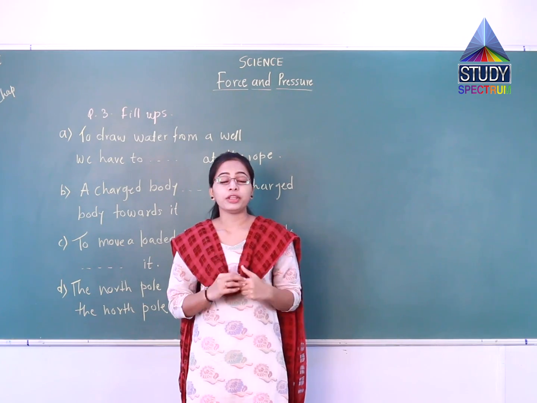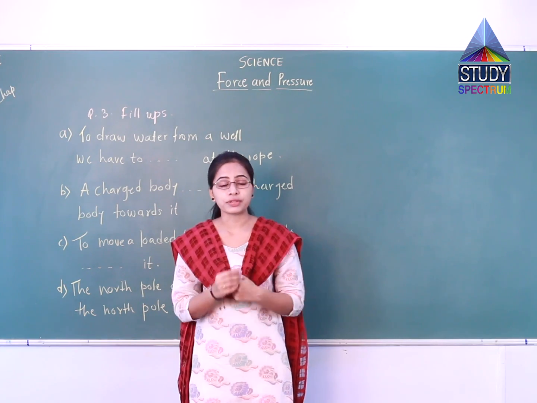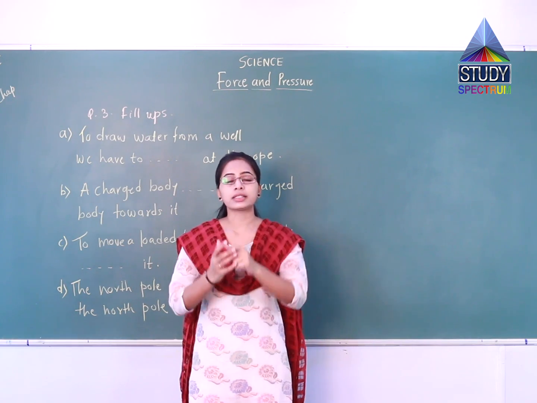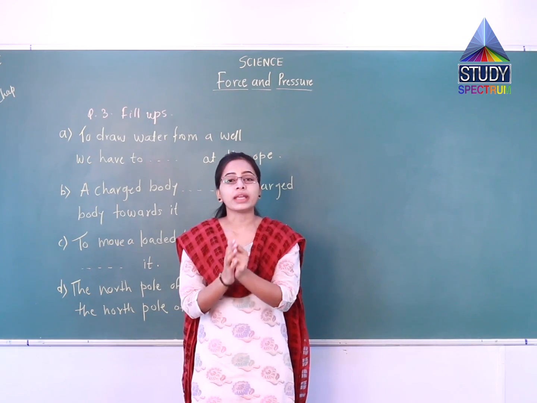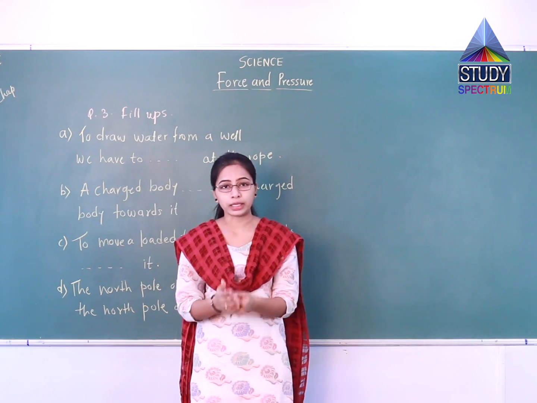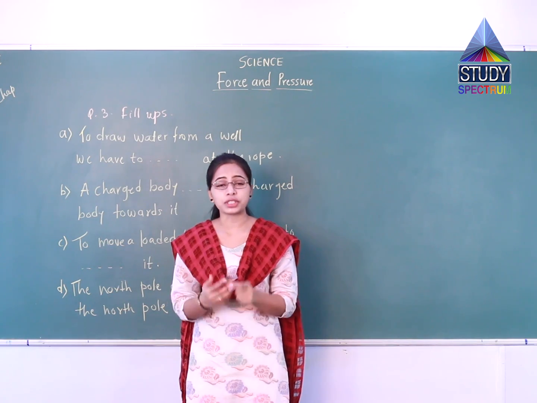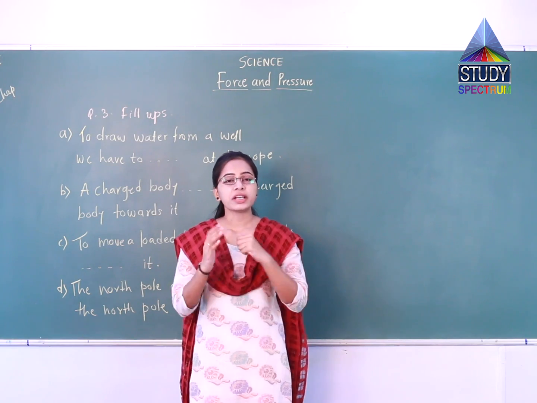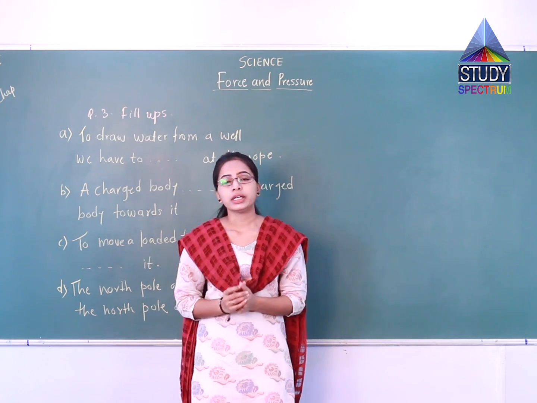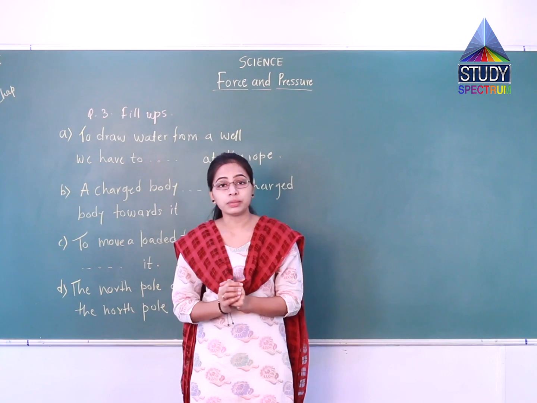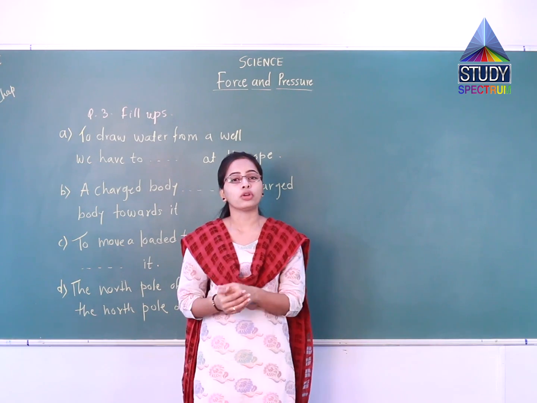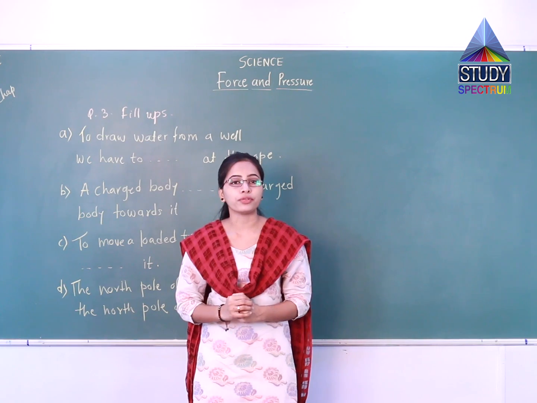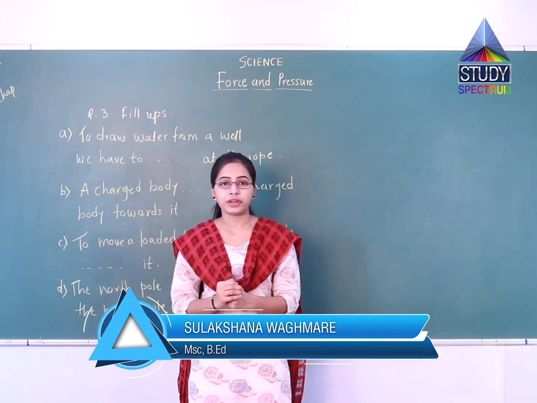After that, we saw what we can do by using force. By applying force, we can change the state of motion. We can set a stationary object in motion, or stop a moving object. We can change the direction, change the speed, and also change the shape of the object. After that, we learned about contact forces and non-contact forces. In contact forces, we learned two kinds of forces, muscular force and friction.